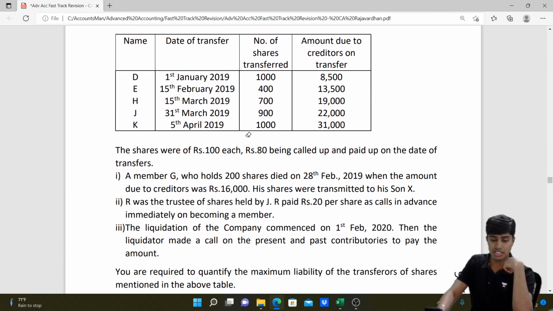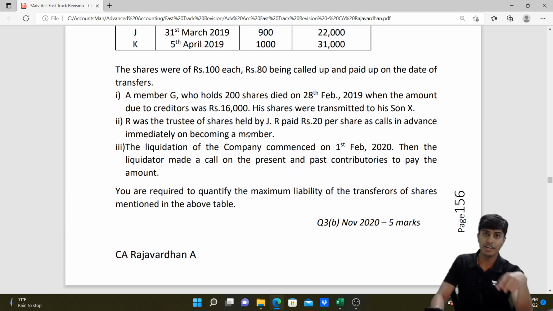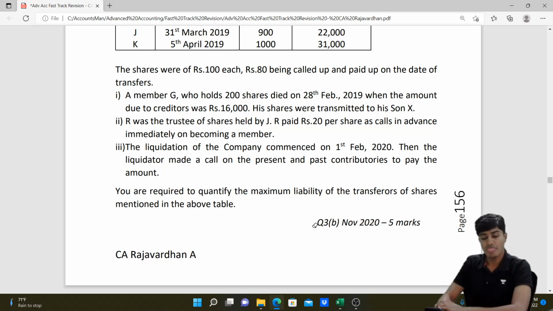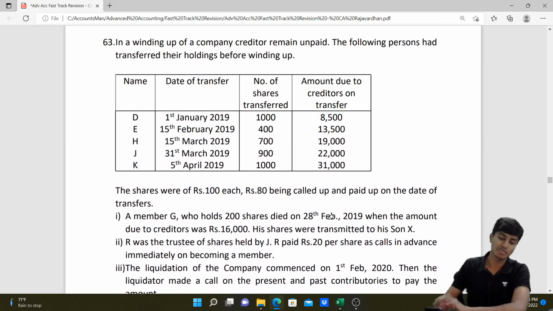63 is a question again from the chapter of liquidation on B list contributors. This is again an examination question. This is a November 2020 exam question, which was question number 3B, and this came for 5 marks. Come on, let's start solving this.